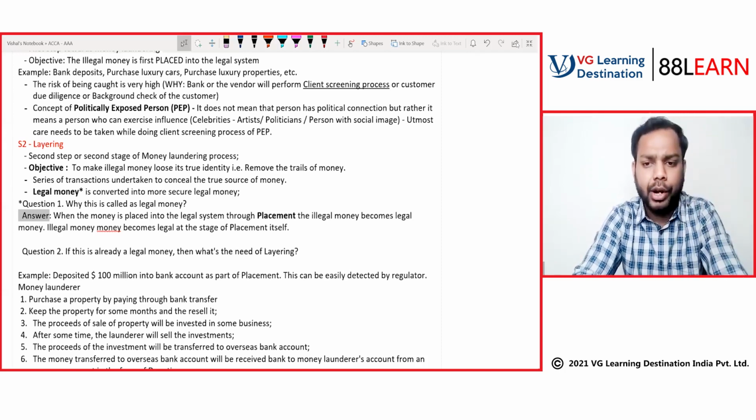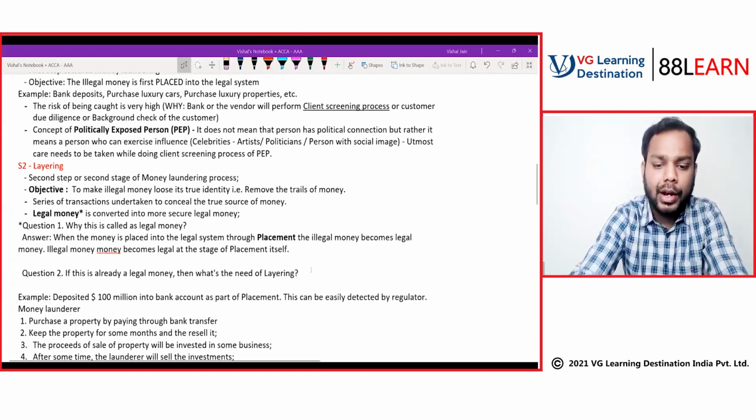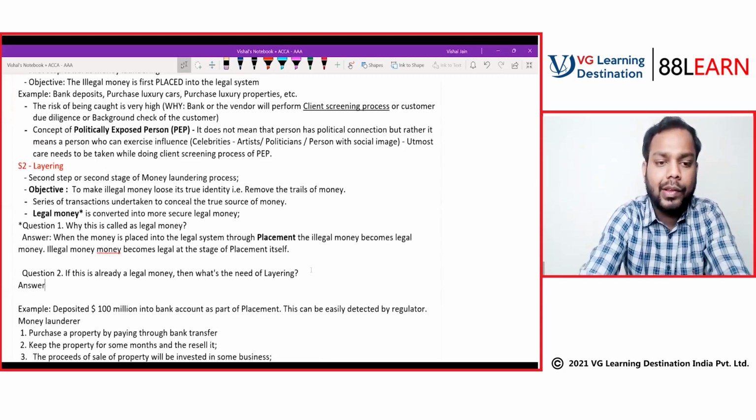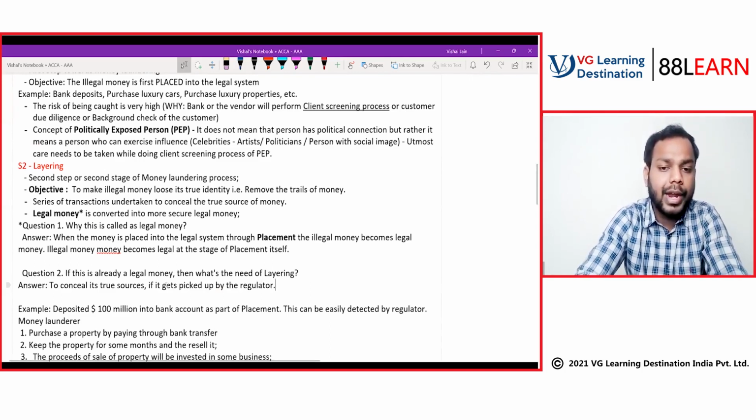Very good, IOC. Very good, Avinav. Exactly, Puneet. All of you answered very correctly. We are doing layering to conceal its true source if it gets picked up by the regulator, right? So we are just trying to conceal the true source.